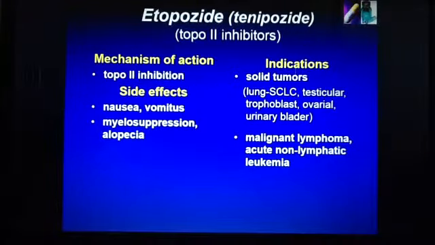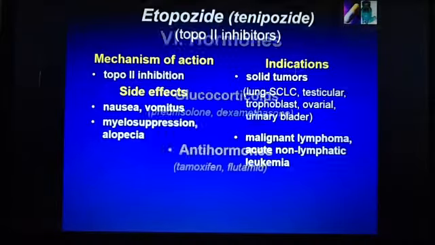Side effects: nausea, vomiting, myelosuppression, alopecia. Indications for solid tumors: lung, small cell lung cancer, testicular, trophoblast, ovarial, urinary bladder. Malignant lymphomas, acute non-lymphatic leukemia.